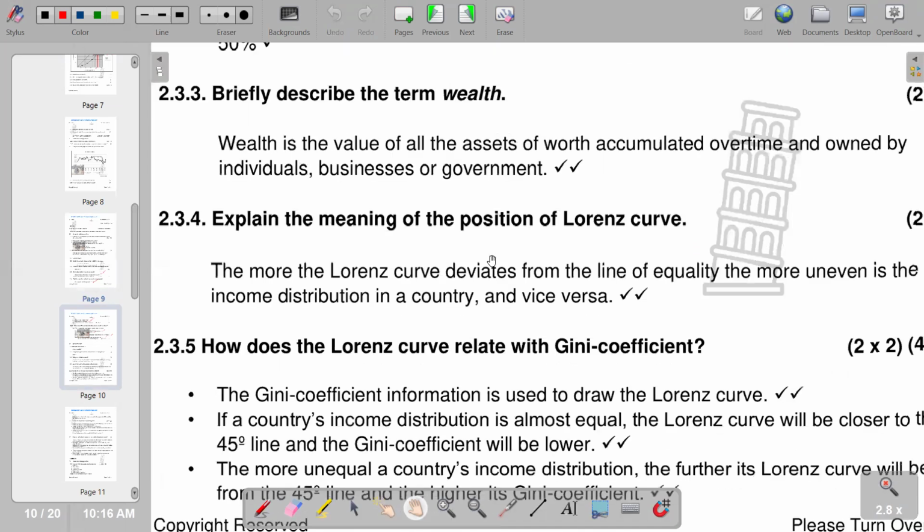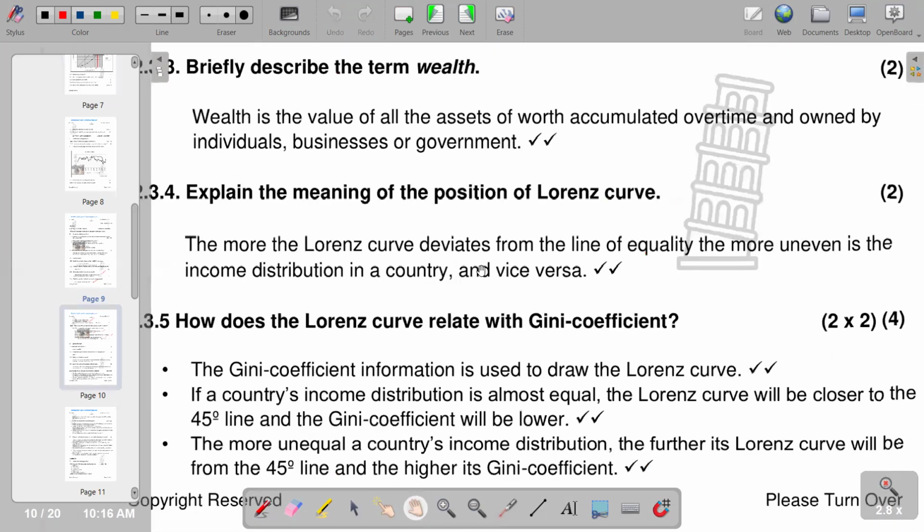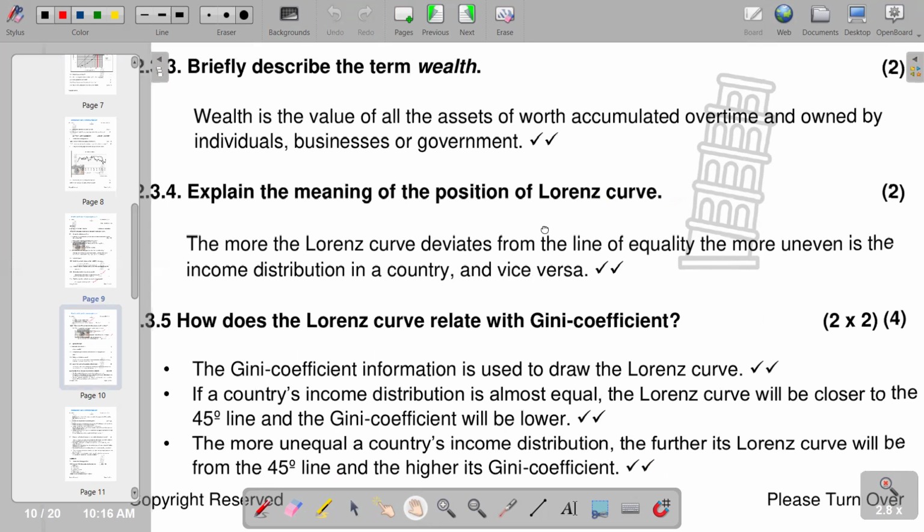The next part explains the meaning of the position of the Lorenz curve. The more the Lorenz curve deviates from the line of equality, the more uneven is the income distribution in the country, and vice versa. Then we go to the next one.